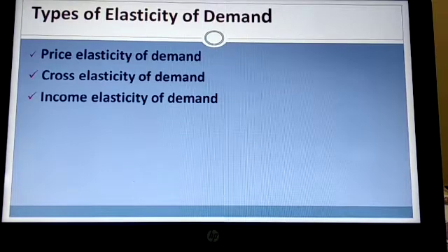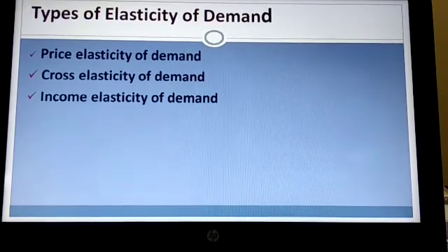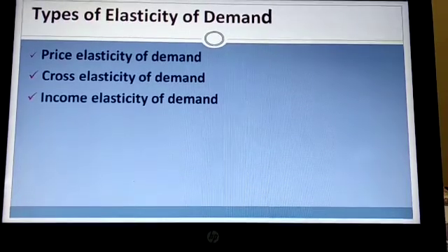When we talk about the change, let me tell you, in this chapter the most important term is elastic demand. These terms will be used interchangeably, and when we are talking about these three terms, price elasticity of demand, cross elasticity of demand, income elasticity of demand, we are talking about the change in quantity demanded because of these three factors.